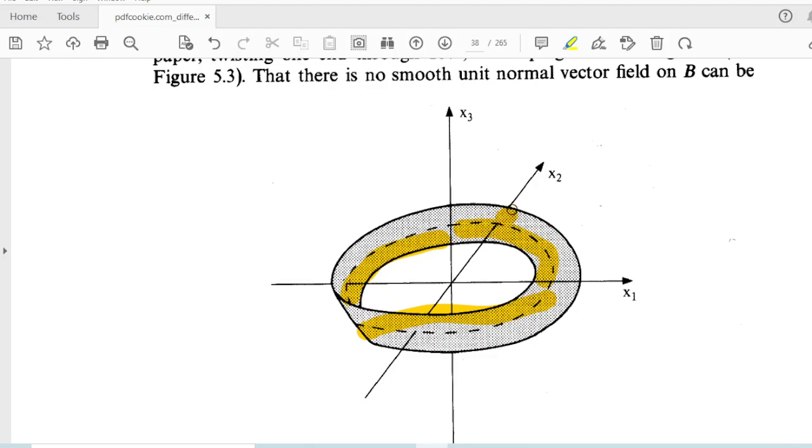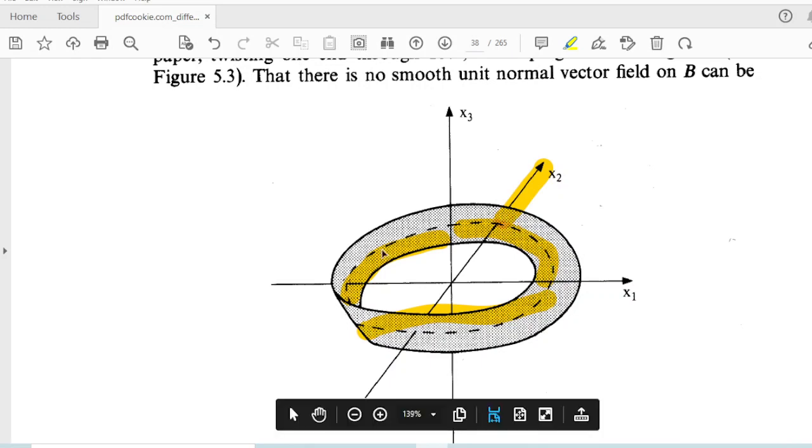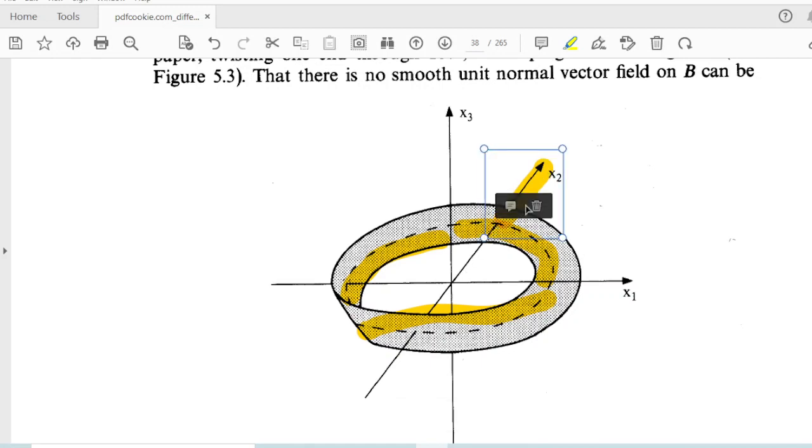Because whichever point we take, suppose we consider a normal at this point, and we rotate this normal along the curve. This normal vector x2 will point inside when it reaches this point. At this point, when we are rotating along this curve, this will be inside.